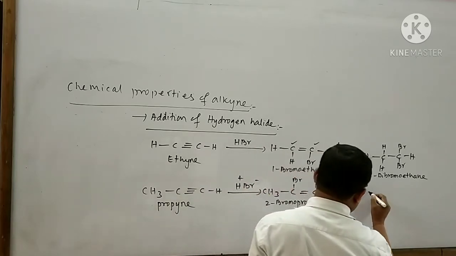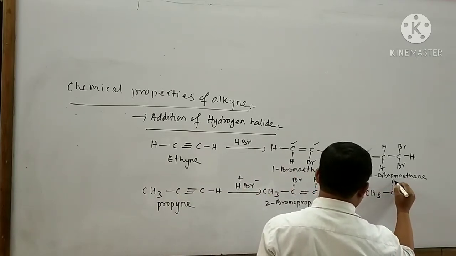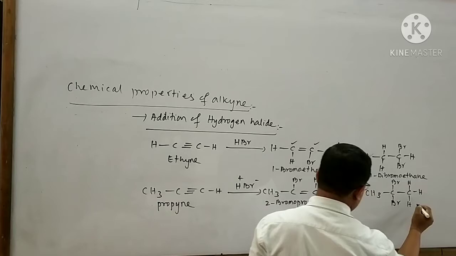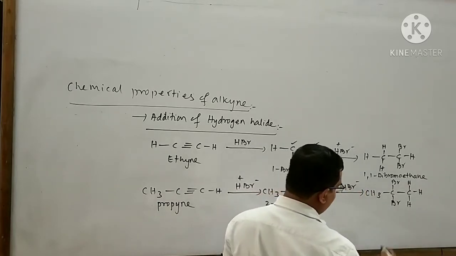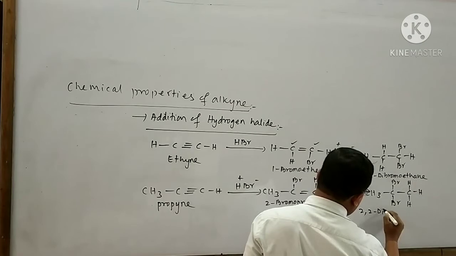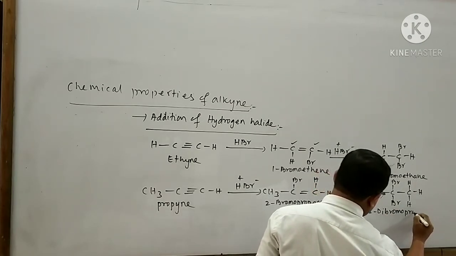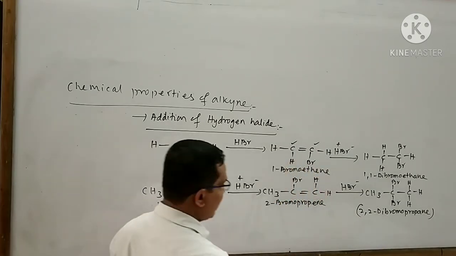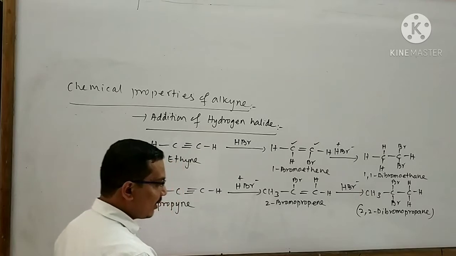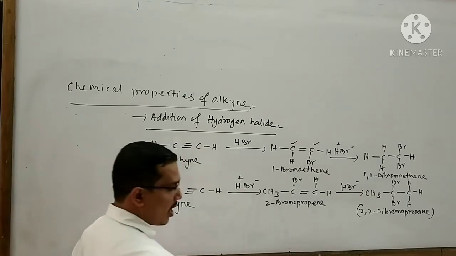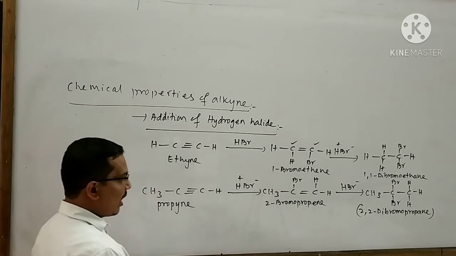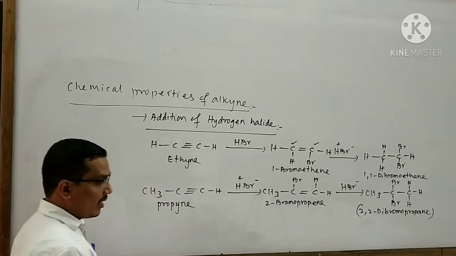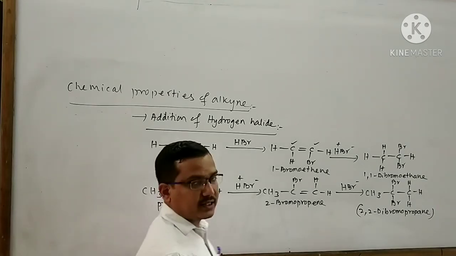I can write the product like this: CH3, bond C, bond Br, bond Br, bond C, bond H, bond H, bond H. The name of this product is said to be 2,2-dibromopropane. Alkynes add two molecules of hydrogen halide, forming haloalkene in the first step, then geminal dihalide alkane in the second step.